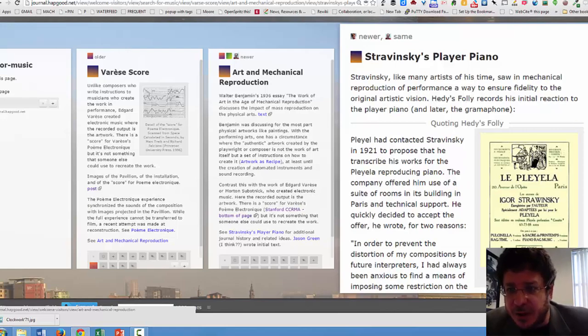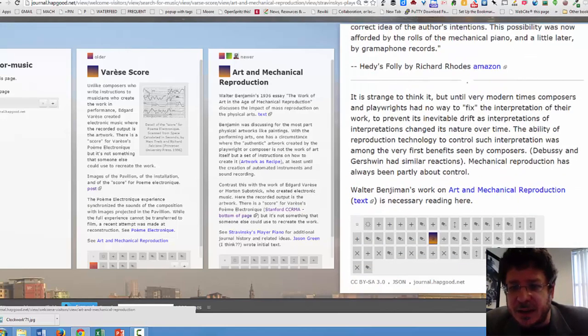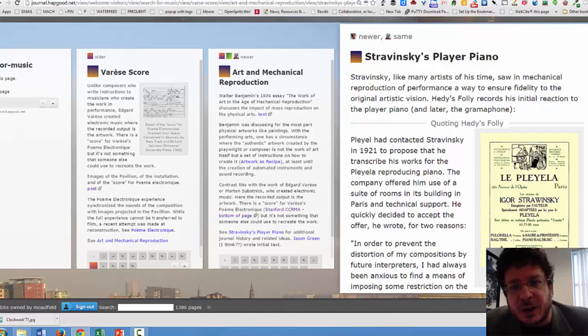Stravinsky's player piano, and this idea of the punch cards seems to me to be very related to the idea of the player piano. And there's this question with Stravinsky. One of the reasons why Stravinsky really liked the idea of the player piano was that it ensured the fidelity of the creator's vision.